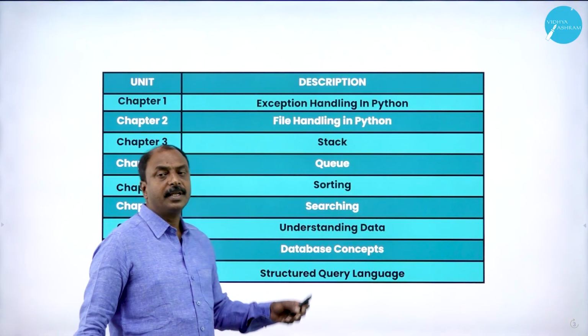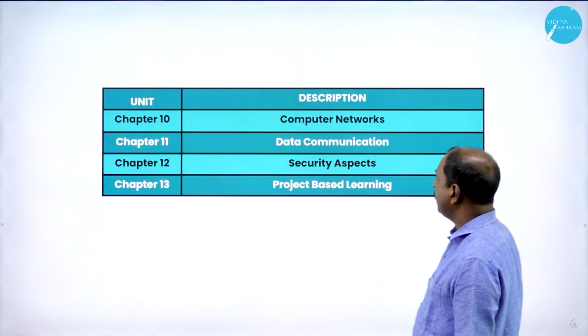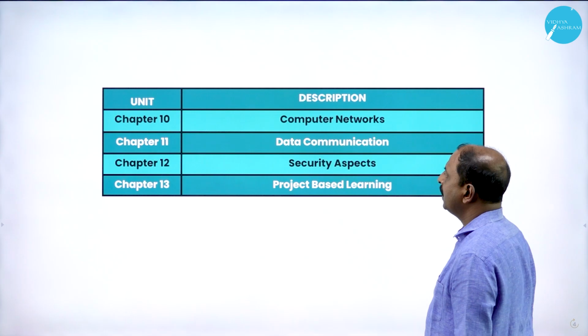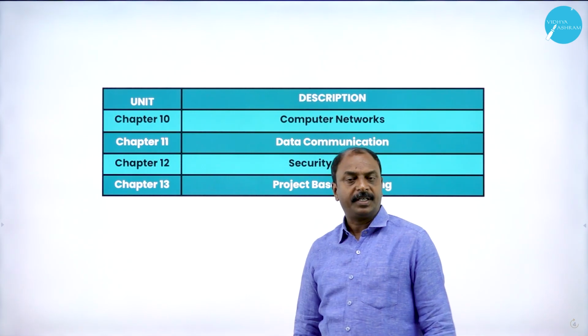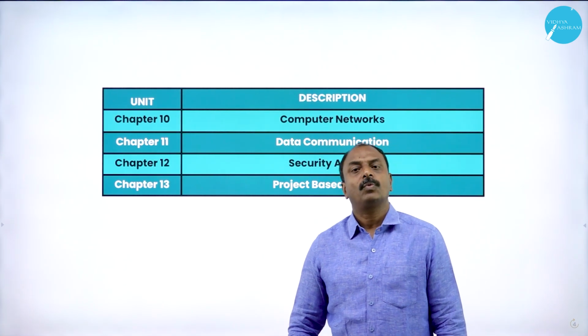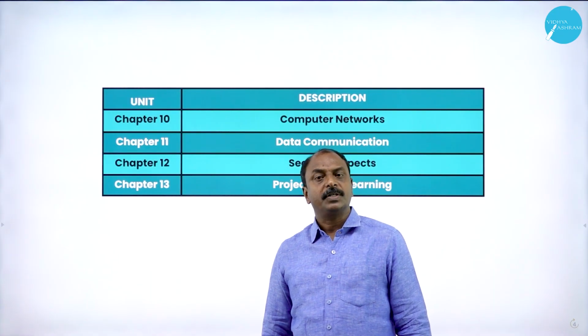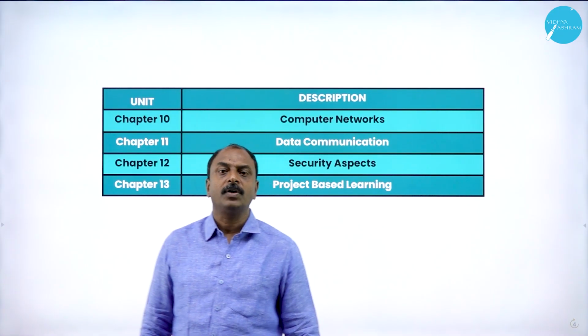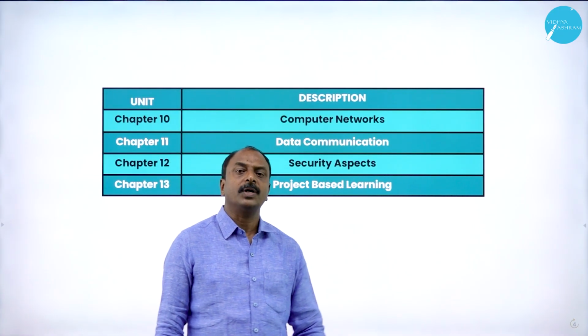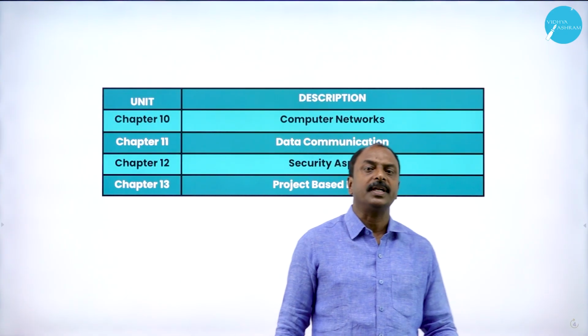Next, chapter number 10, this is computer networks. You may be familiar with the words network and computer network. What is a computer network? Computer network is nothing but interconnection of different types of computers, or one type of computer, to form a network.